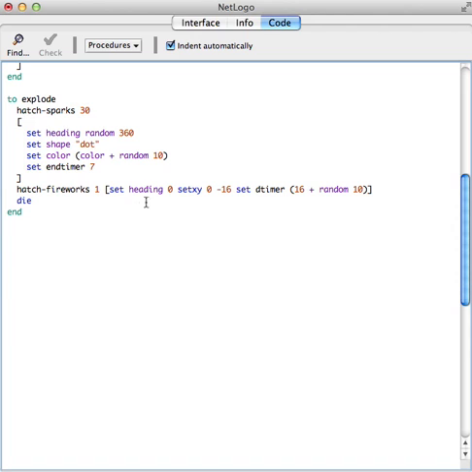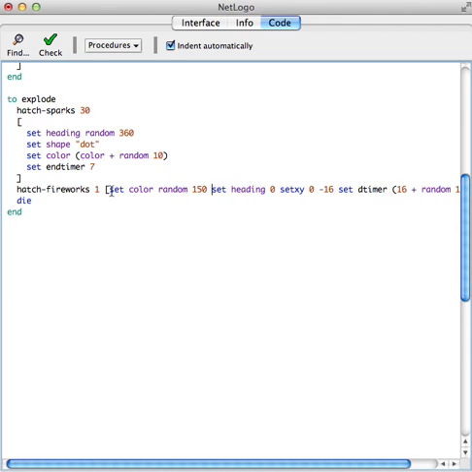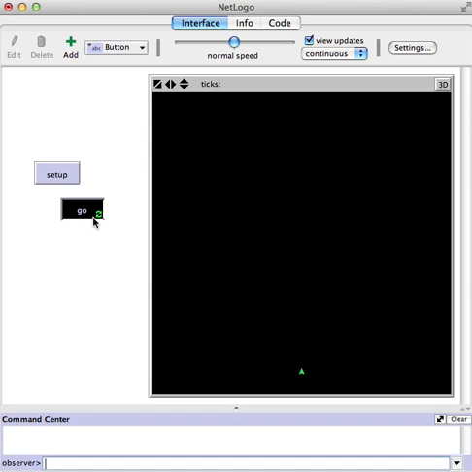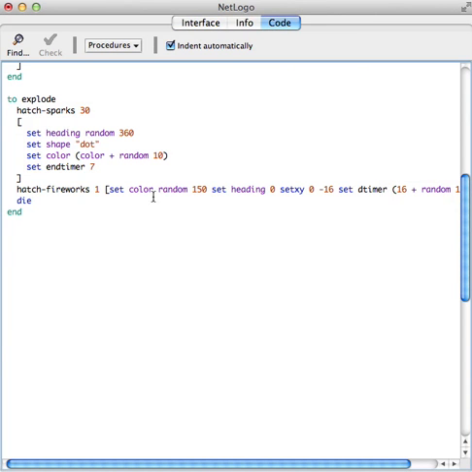Okay, wonderful. Down here we notice the same color every time, so we want to set color to a random 150. It'll be a different color when it hatches a new firework. Okay. So it's a little boring, so let's, instead of hatching 1, let's hatch random, well let's hatch random 3. Well, the problem with that, random 3 could be 0, we don't want it to stop, so let's hatch 1 plus random 3.